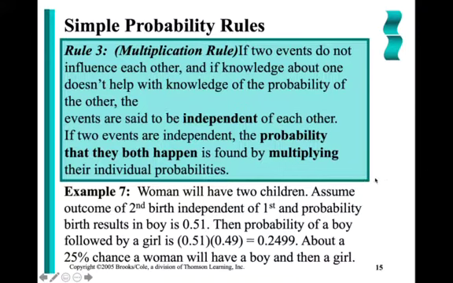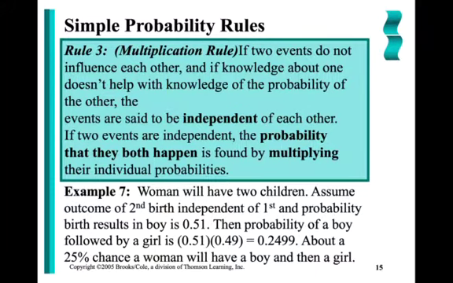A woman will have 2 children. It says, assume the outcome of the second birth is independent of the outcome of the first, and that the probability of getting a boy is 0.51, which we had shown previously. So it says, what's the probability that we have a boy first, followed by a girl? Well, what's the probability of getting a boy first? 51%, 0.51.